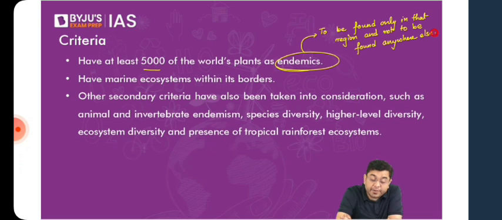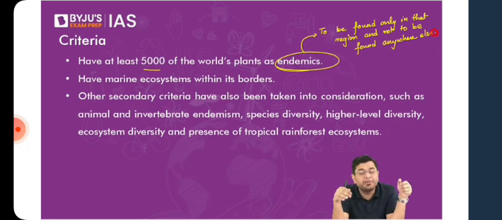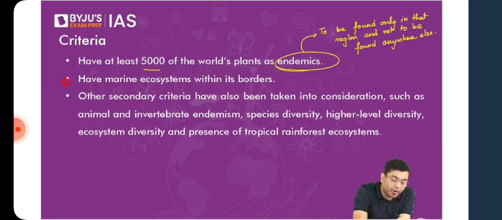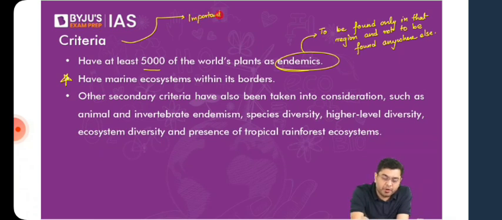Okay, they need to have a marine ecosystem within its borders. So if you have a marine ecosystem, obviously the amount of diversity, the amount of functionality within the ecosystems that you can have, that will be significantly greater. So this is an important portion. All the criteria are relevant for your prelims. Important for prelims.